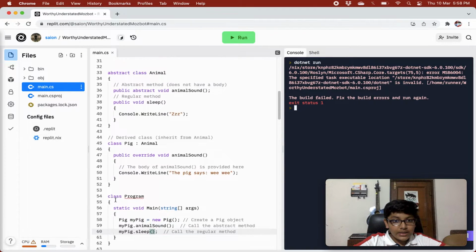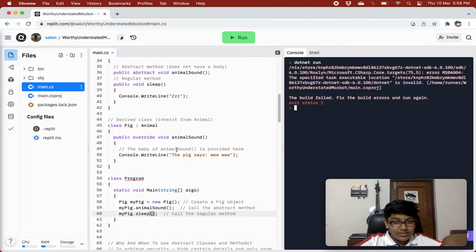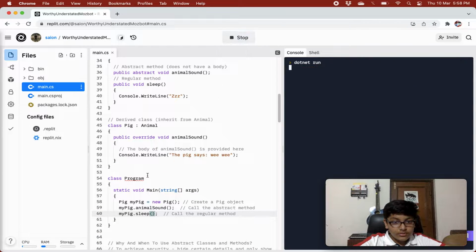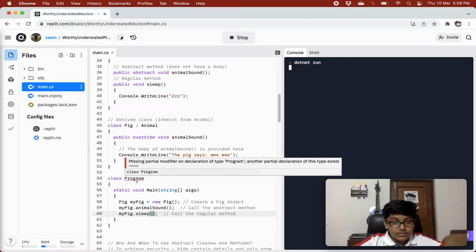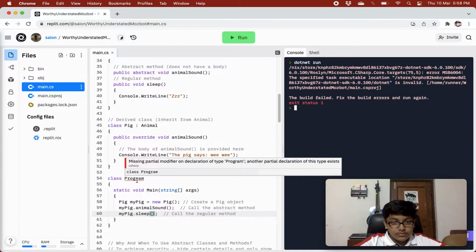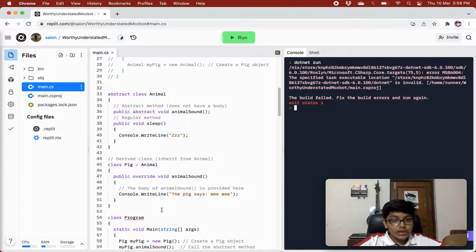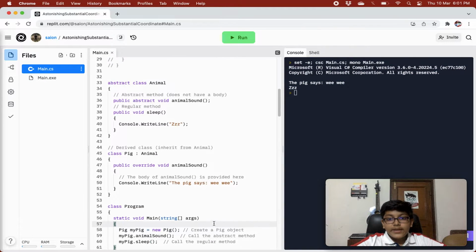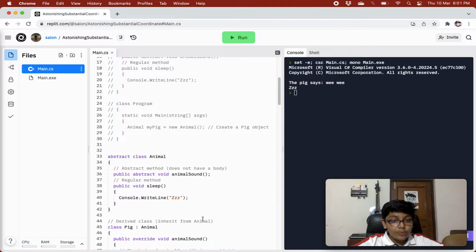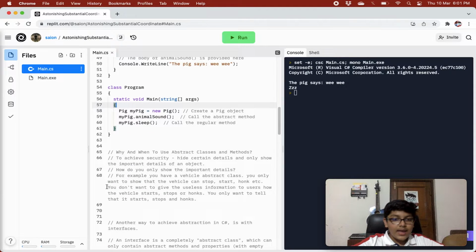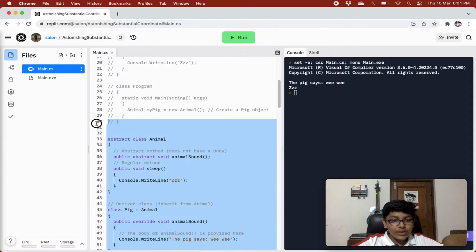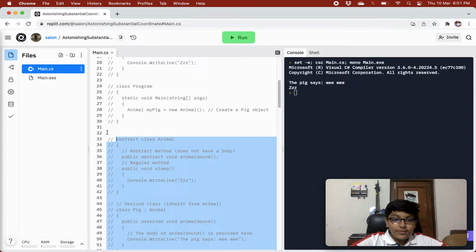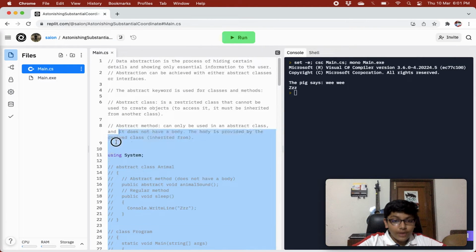Okay, so we are having an error. Let's run this once again. I'll just see you in a second. So guys, turns out that there was a problem with the REPL. So I created a new REPL and it started working. And now I'll show you exactly what the previous error was when we were trying to create an object of our abstract class.